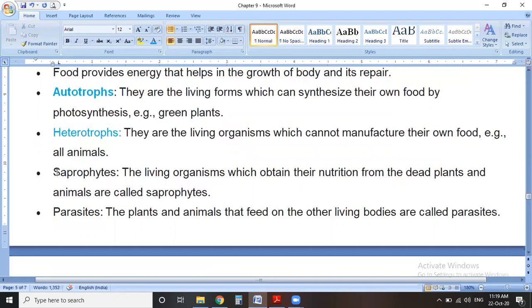The next one is saprotrophs. What are saprotrophs? Living organisms which obtain their nutrition or food from dead plants or decaying plants and animals are called saprotrophs. For example, fungus.